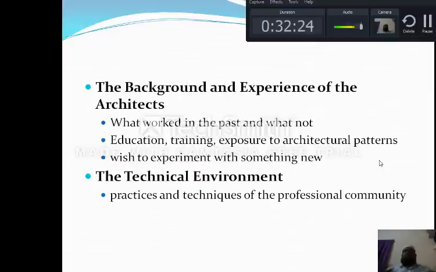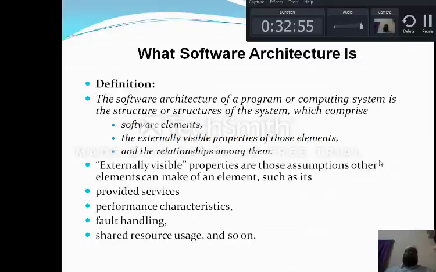Now, in order to make our architects, what type of architect do I need to hire as a part of the organization? What the architect has done in the past, what the educational qualification of the architect is, what types of training he has gone through, his exposure to various architectural patterns, and whether he wishes to experiment with some new things. The technical environment: he must have some practices and techniques of the professional community.